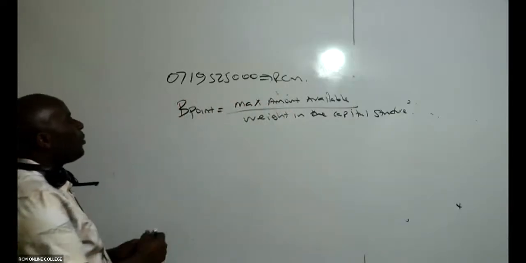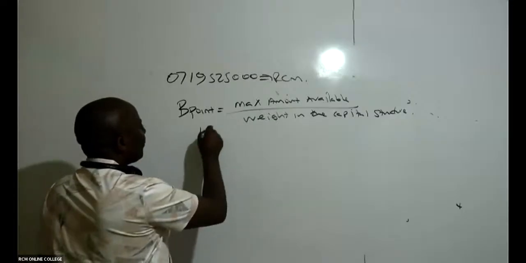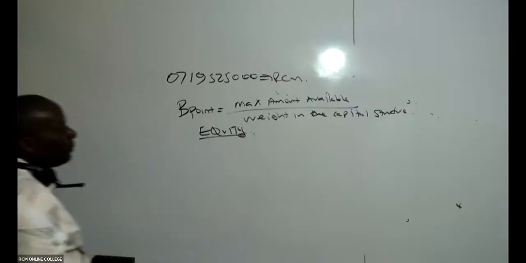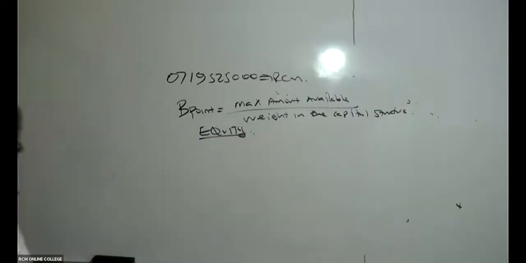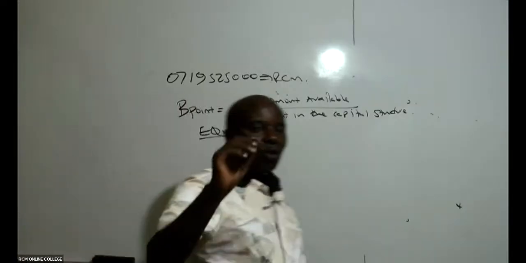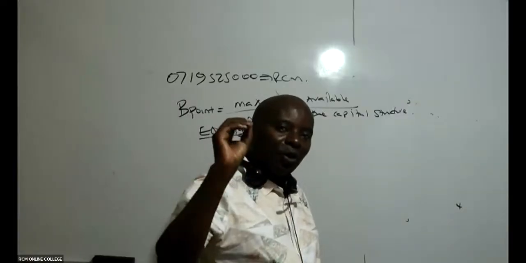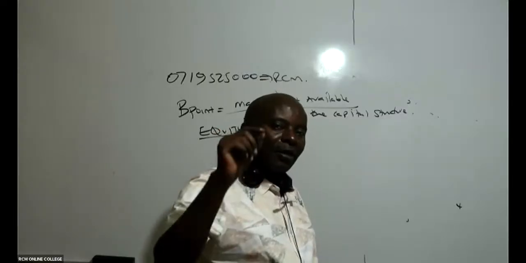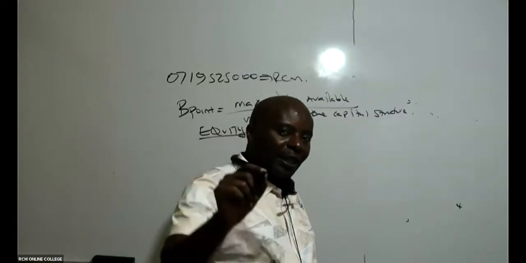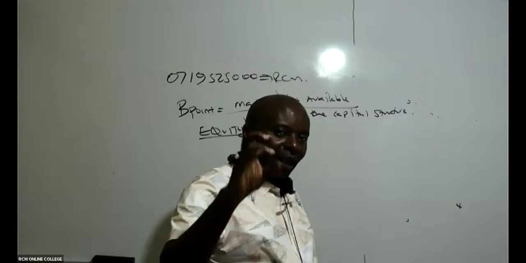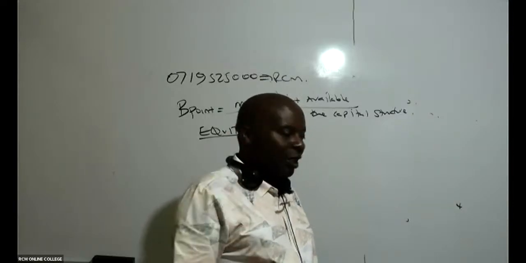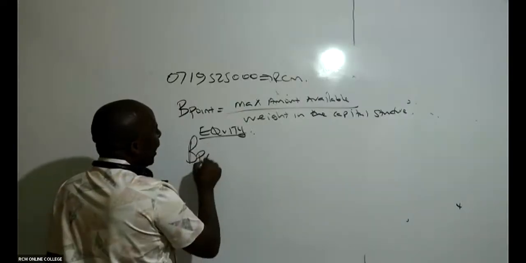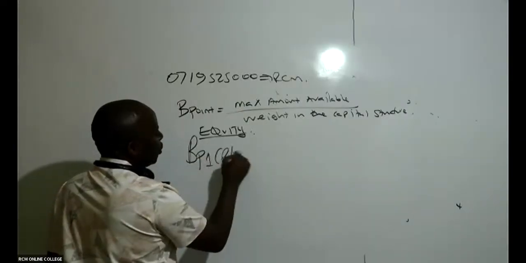And we shall get the breakpoint for equity and for debt. So remember, for equity you've got two things: retained earnings and ordinary shares. So for equity, you must give us the breakpoint for retained earnings first, as it is cheaper, and then the breakpoint for the ordinary shares. So come here and give me BP1, retained earnings.